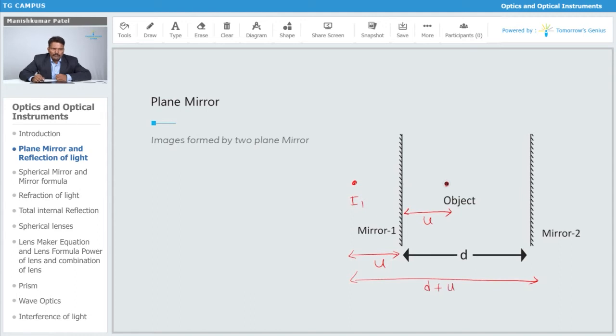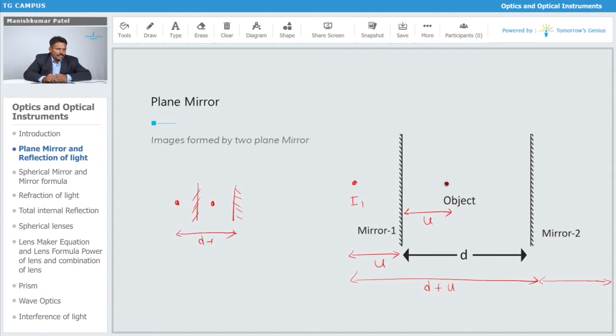So again you have to show that this is d plus u. Behind mirror 2 also, your image is going to form on this side. If I show it separately over here, this is how exactly it is going to work. If I place the object over here, its image is going to form over here. Then again this will act as an object for this distance.